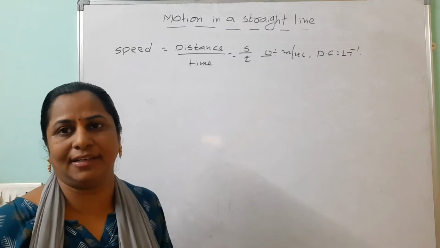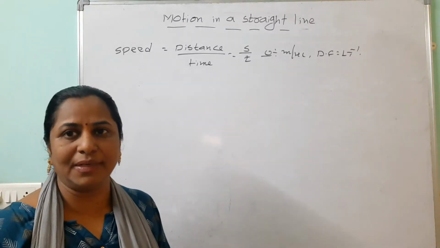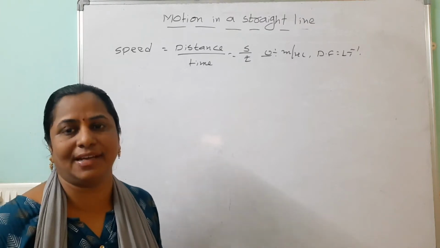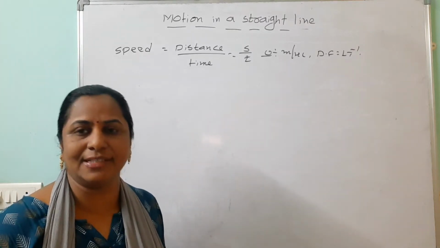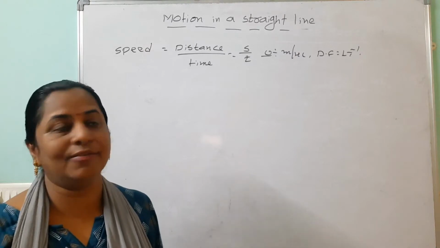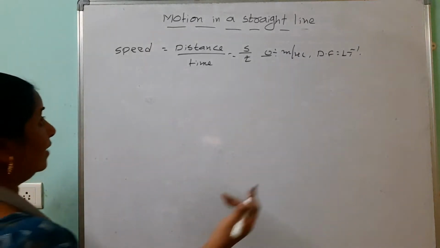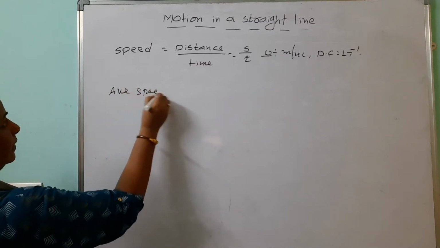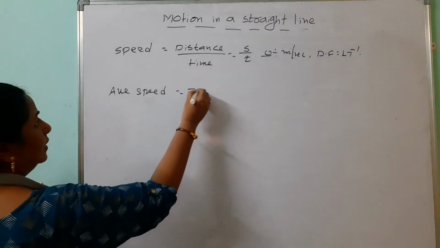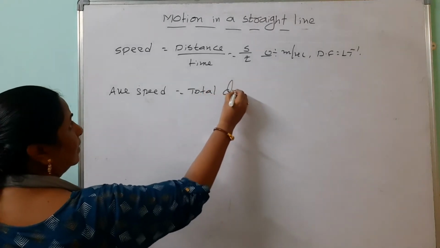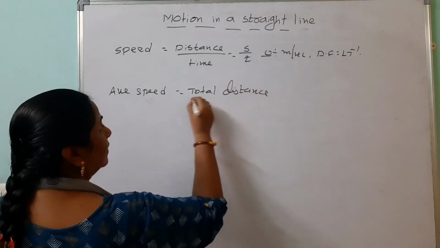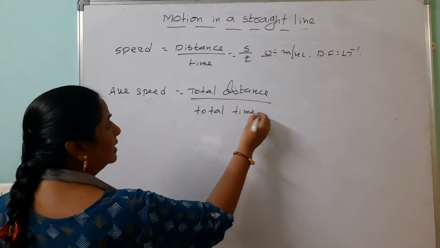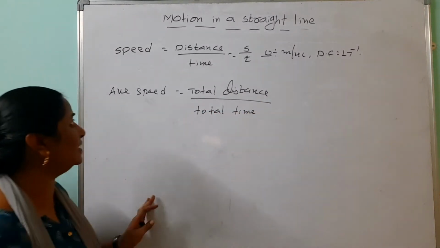In our daily life, you can observe that the speedometer is giving the speed. With respect to time, how much distance we are covering, it is giving. That's why the name speedometer is used in vehicles. Then our next thing is the average speed. Total distance by total time is called the average speed.